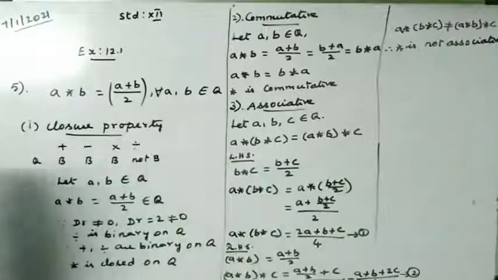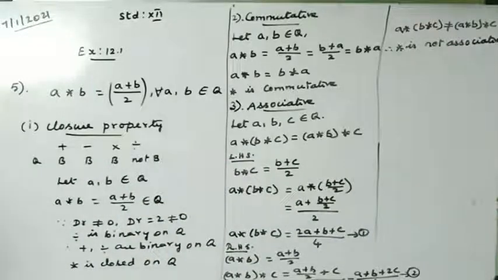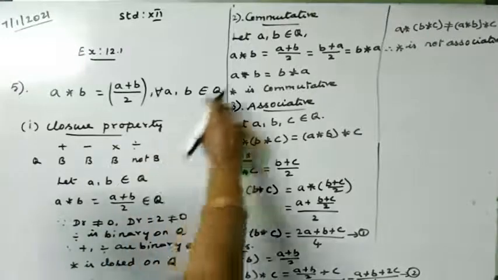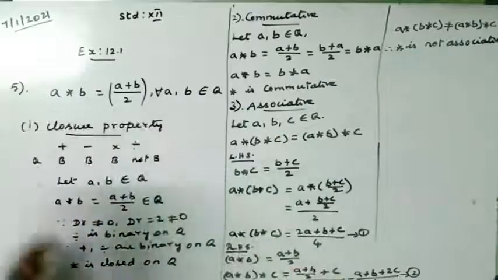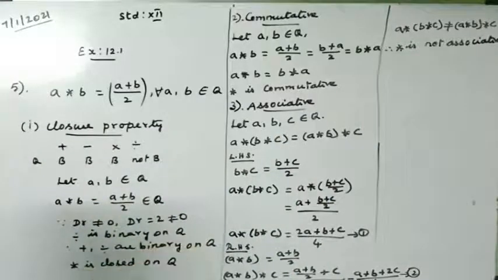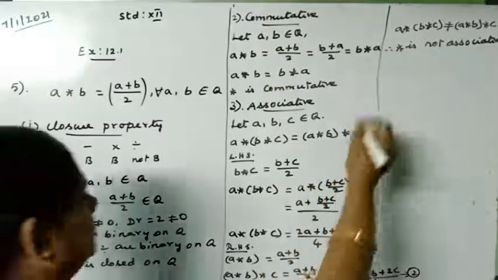Star is not associative. So the given binary system is not associative. Now let us check whether it is commutative and has an identity. Closure, commutative, associative, and in a subdivision, if it is closed, then check whether it is commutative, whether it has an identity element or not. So now let us check.